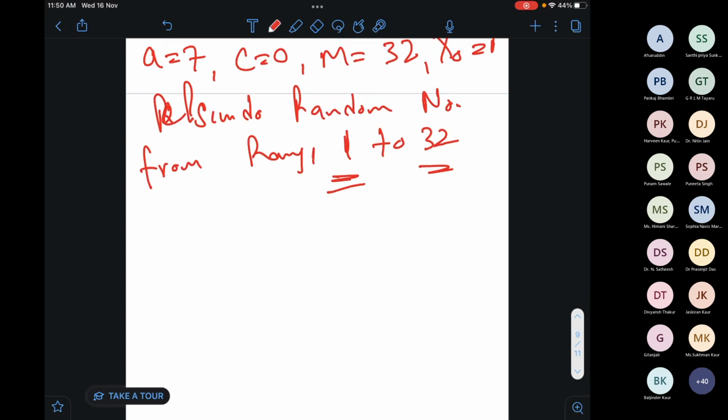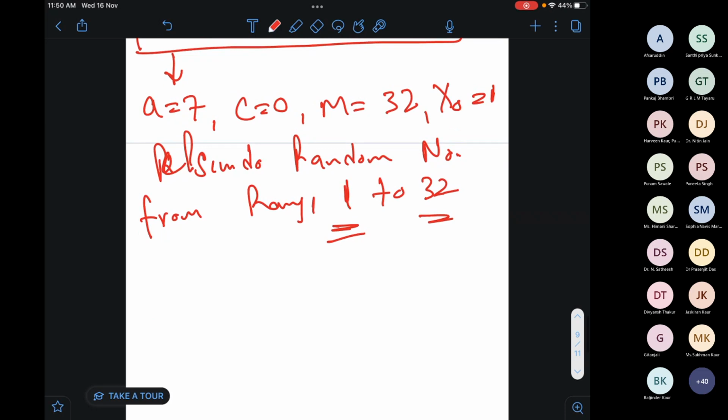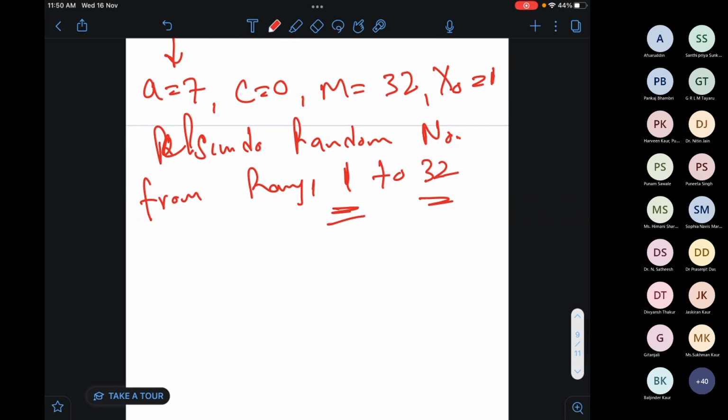So let's start. Given a equals 7, c is 0, m is 32, x naught is 1, and I want to generate a pseudo random number ranging from 1 to 32. So first I have to calculate x1.